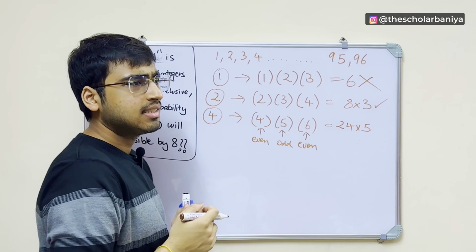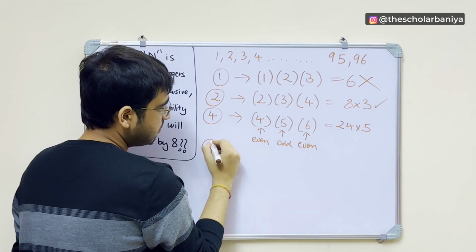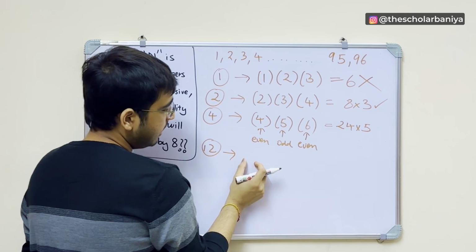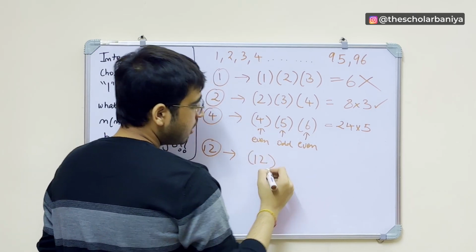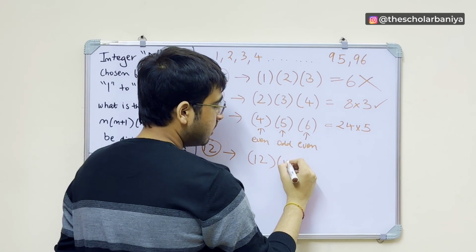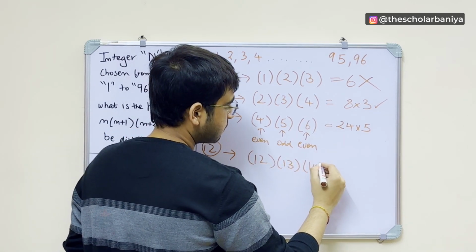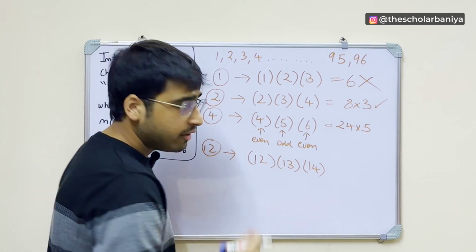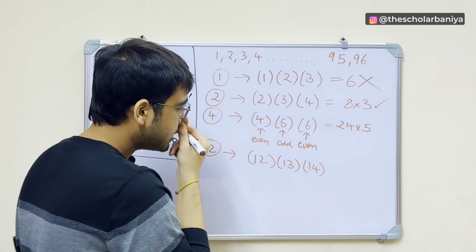Let's take some other value, maybe 12. We take another even number, 12. What is n? n is 12. What is n plus 1? n plus 1 is 13. What is n plus 2? n plus 2 is 14. Is this number divisible by 8? It is. Why?